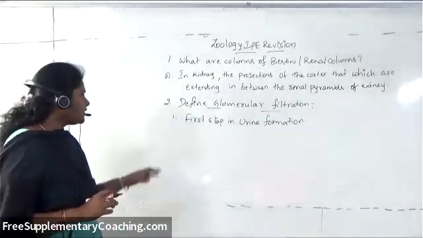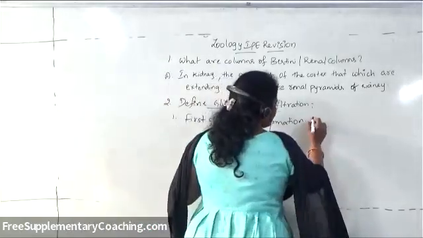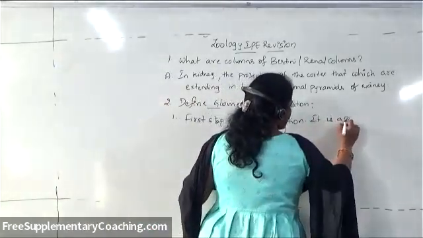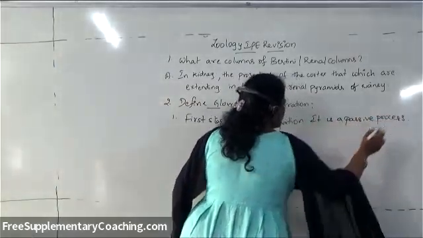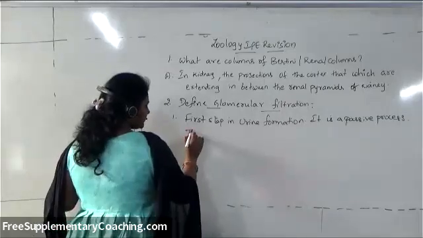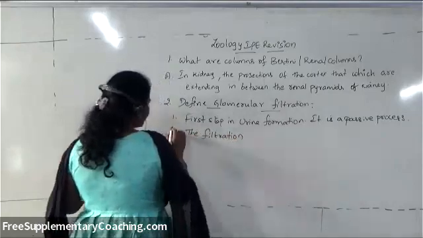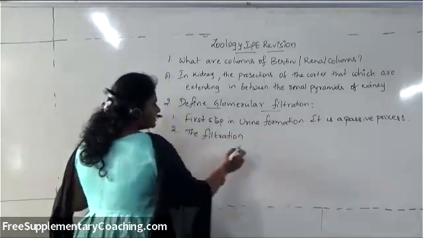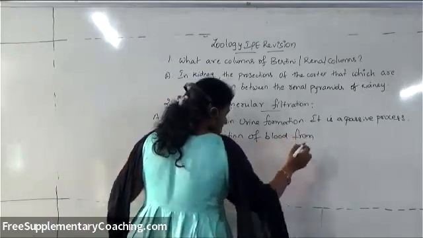In that, glomerular filtration is the first step, and it is a passive process. It is the filtration of blood.